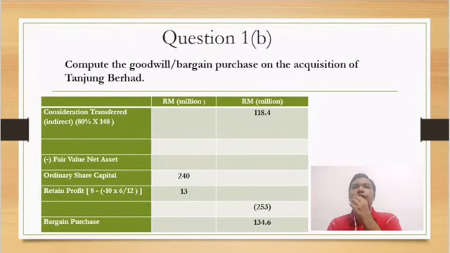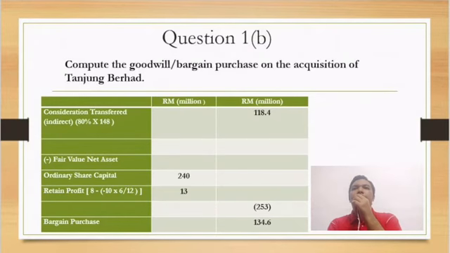First we will take the amount of net profit for Tanjung Berhad, which is negative 10, and we will times it by 6/12, since it was acquired on 1 July 2020, and then we will take the retained profit amount in the financial statement and deduct the amount we get after we apportion the profit earlier.